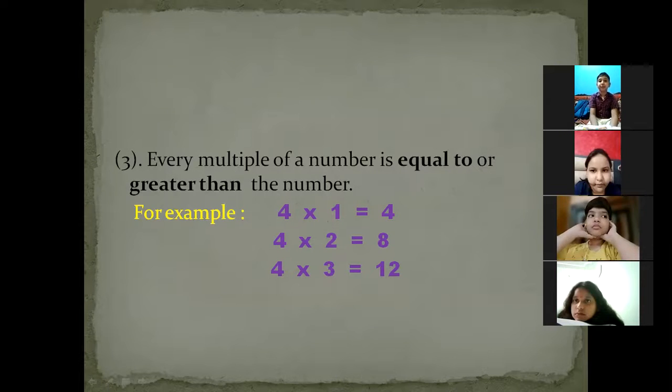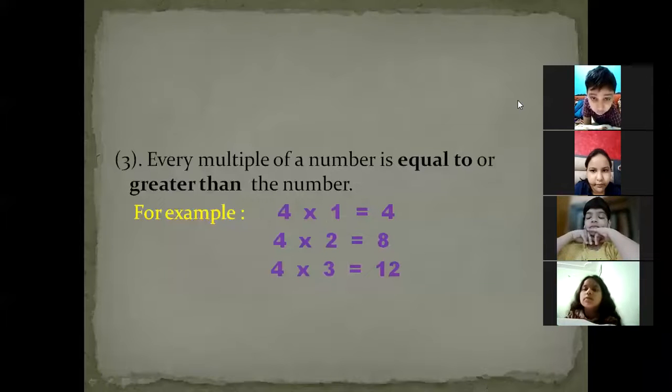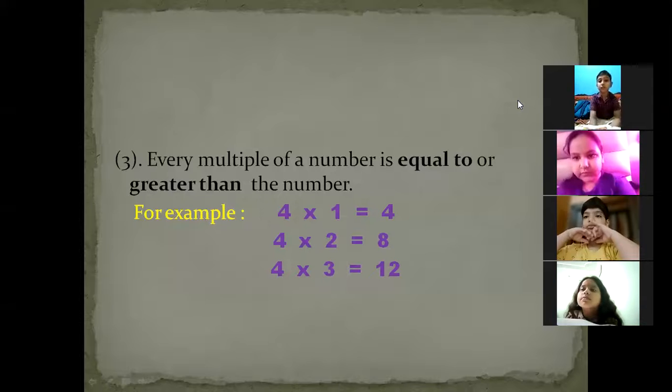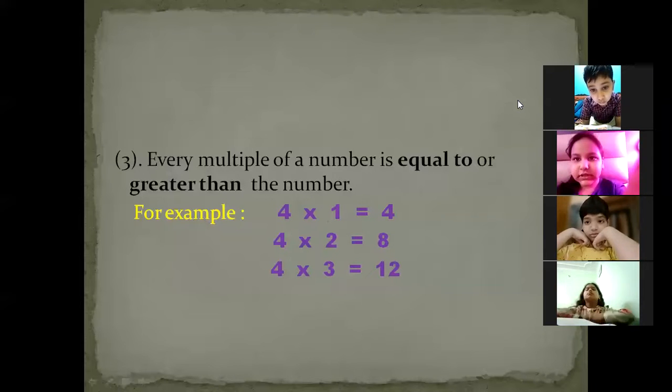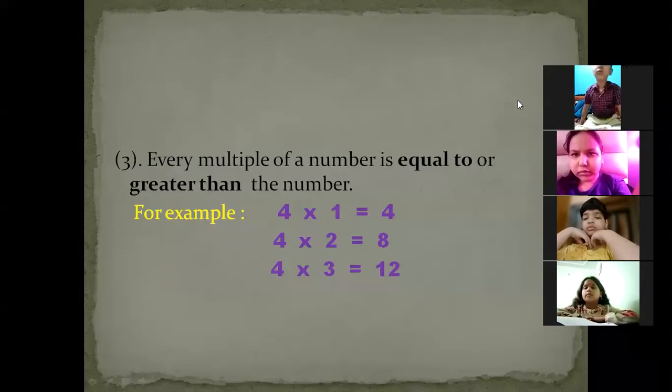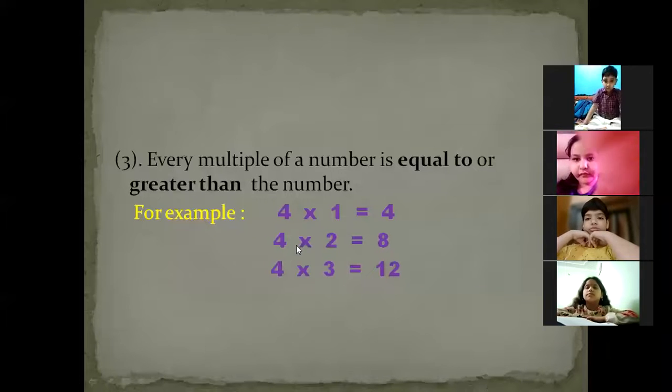Okay, so now read the third property from the screen. Is the screen visible? Yes. Okay, now read the third property. Every multiple of a number is equal to or greater than the number. For example, beta, example later. You just read the property once again. Every multiple of a number is equal to or greater than the number.